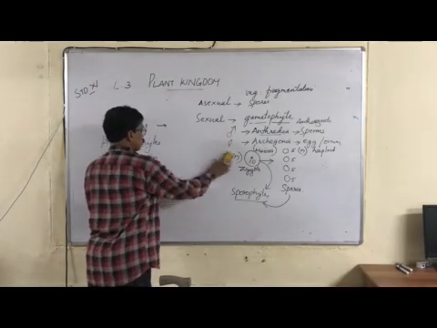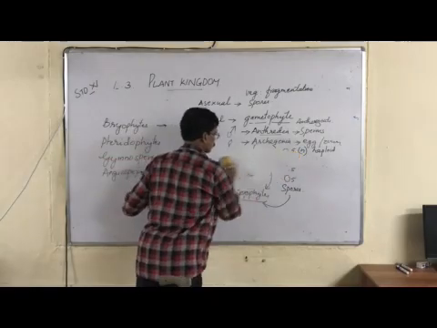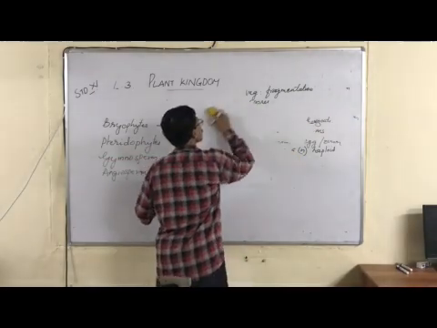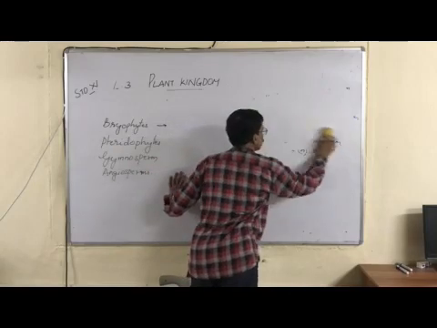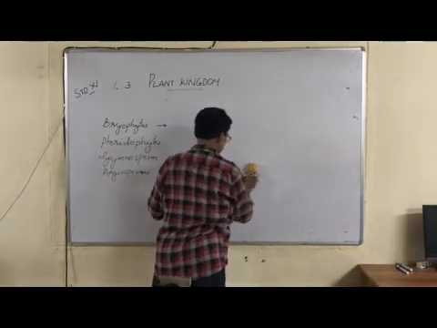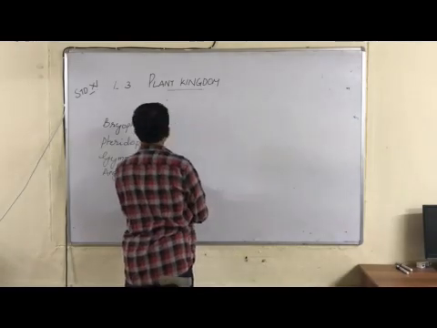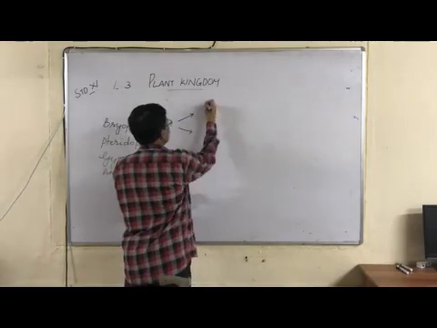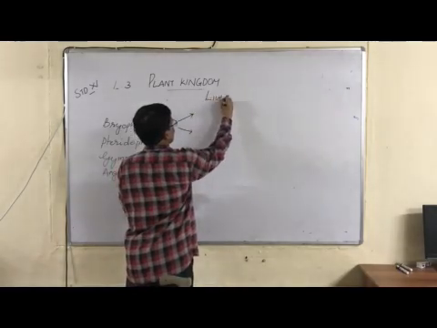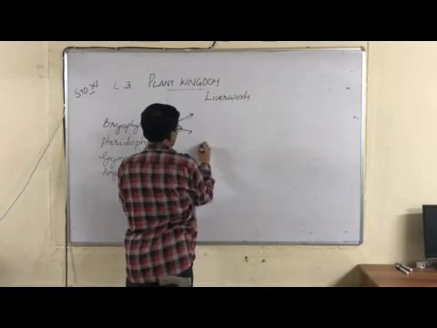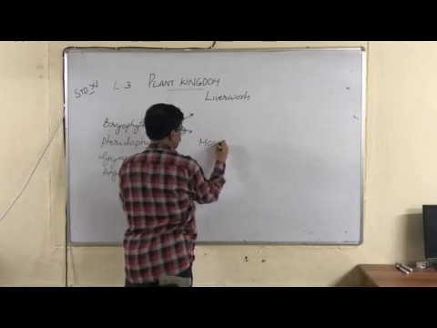Now the classification of bryophytes. Bryophytes are classified into two based on the complexities of the plant body. Bryophytes can be of two types: liverworts, L-I-V-E-R-W-O-R-T-S, and mosses, M-O-S-S-E-S.